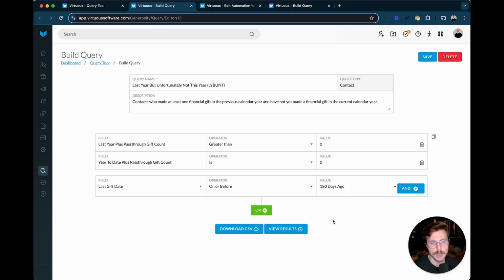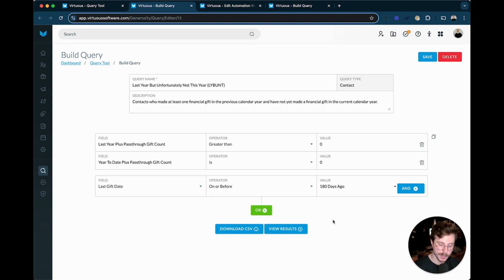But then I can have this automation running based on this query to say, hey, maybe just tapping me on the shoulder, giving me that task notification. I've got a major donor who is in my LYBUNT pool who 6 months into the year still has not given us a gift. Again, just something to highlight for me so I know this is probably someone I should focus a little bit more on.